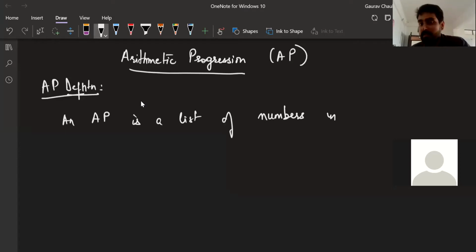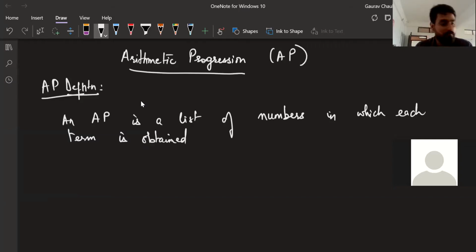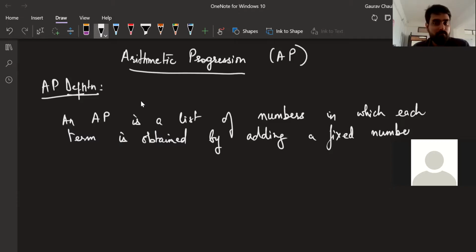In which each term is obtained by adding a fixed number to the preceding term except the first term.